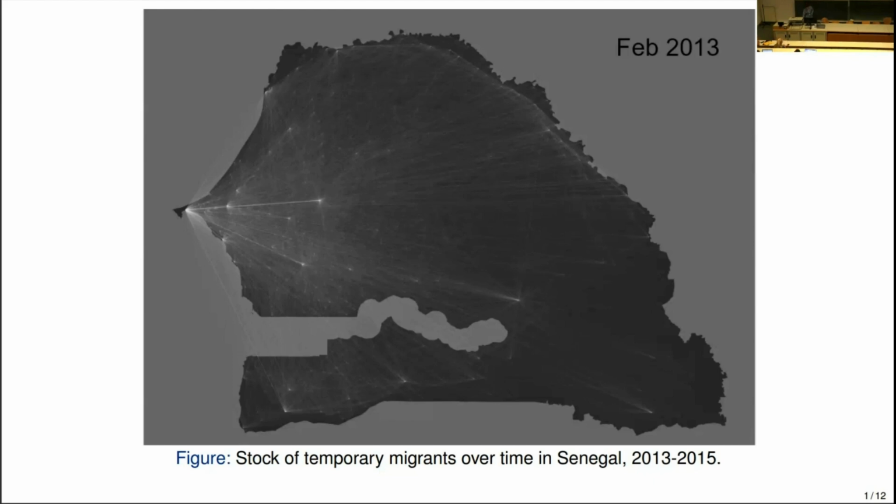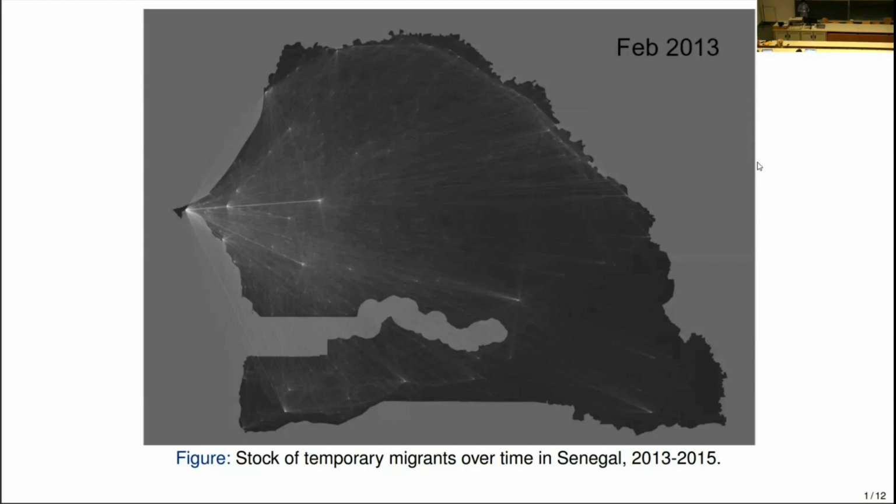So normally this is an animated map. So if I click on it, it gets animated, but it doesn't. So you will have to believe me. But technically, it allows you to visualize the evolution of the stock of migrants over a period of 3 years at that level of granularity.